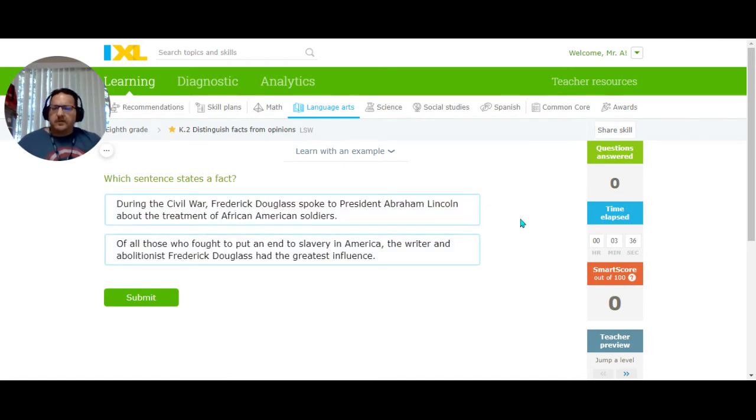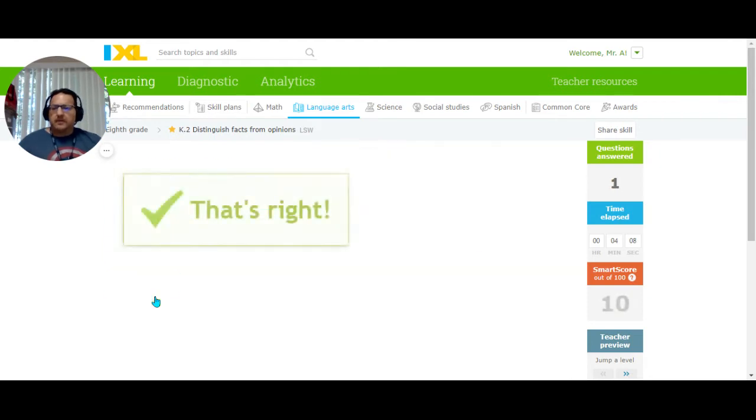During the Civil War, Frederick Douglass spoke to President Abraham Lincoln about the treatment of the African American soldiers. Now, there's no comparison being made. There's no opinion there as far as I can tell. Spoke. This is something that I could factually verify. Here, of all those who fought to put an end to slavery in America, the writer and abolitionist Frederick Douglass had the greatest influence. Who had the greatest influence is a matter of opinion, not fact. I'm going to click this one, and then I'm going to click submit.